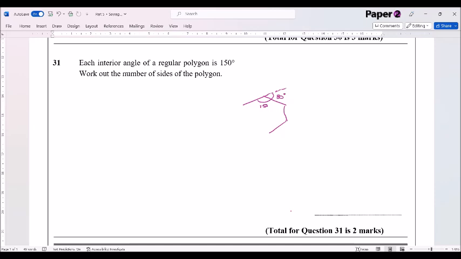So the last thing we're going to do is 360 divided by 30, which of course gives us an answer of 12. So 12 sides. And there we are. We have finished the paper.